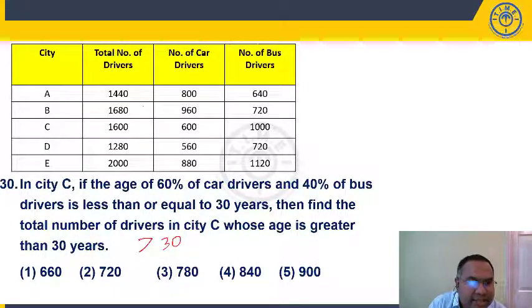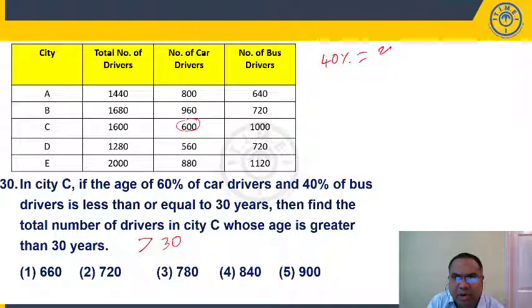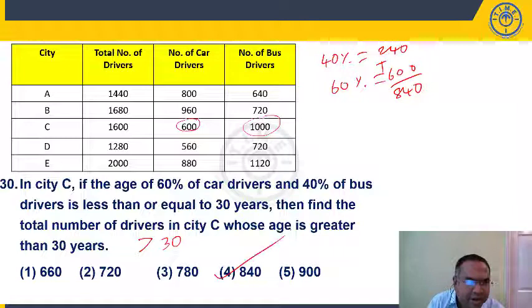In city C, 60% of the car drivers are less than or equal to 30 years, so more than 30 years it will be 40%. 40% will be 60 into 4, 240. Then 40% of bus drivers are less than or equal to 30 years, so more than 30 years it will be 60%. 60% will be 600. So what's the total number? 840. 840 will be your choice 4.